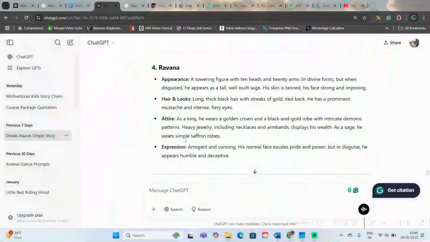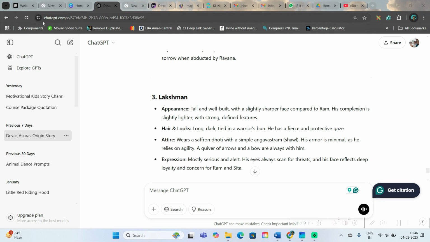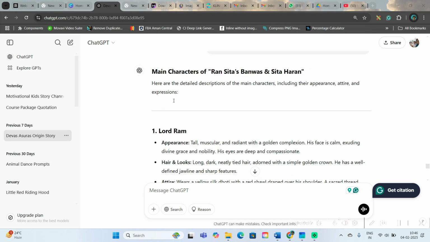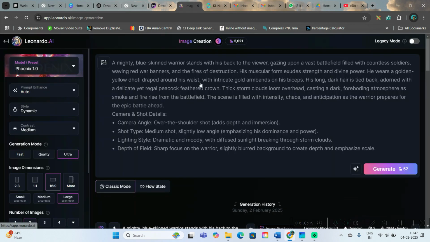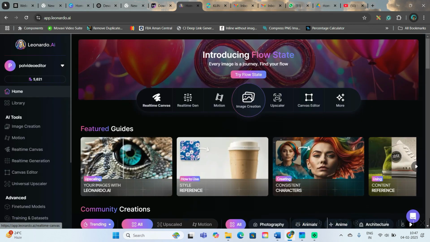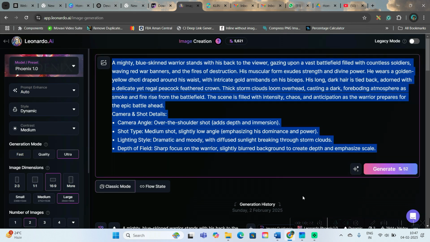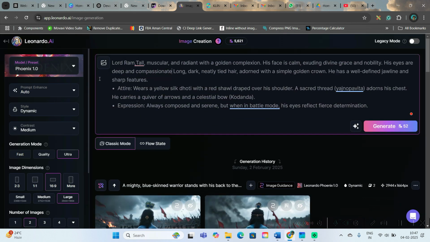So now my characters are built. First, we will create the characters. All I need is to copy this. I am using Leonardo AI. Now this is Leonardo AI. I will go to the image creation option. Here all I need to do is paste the prompt.